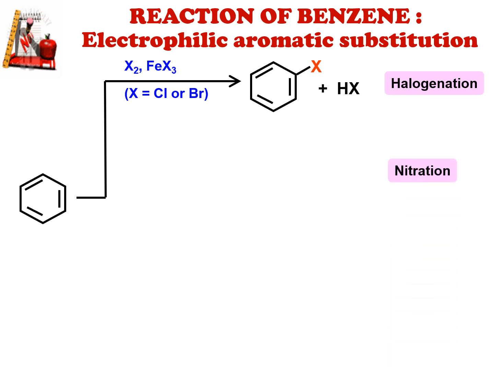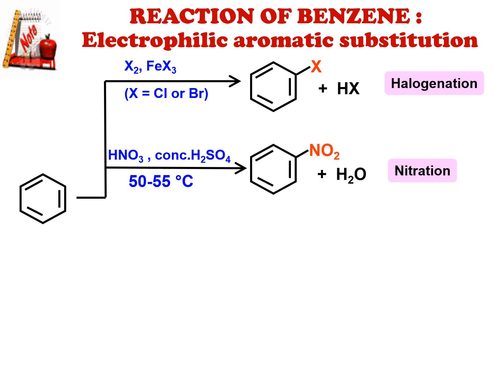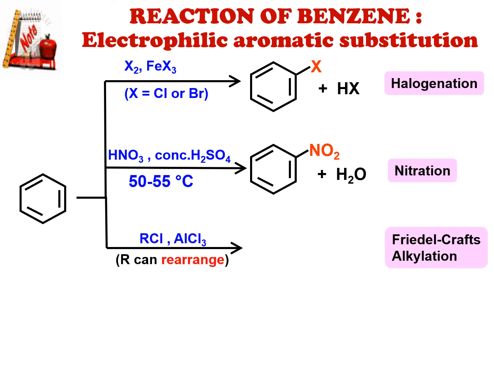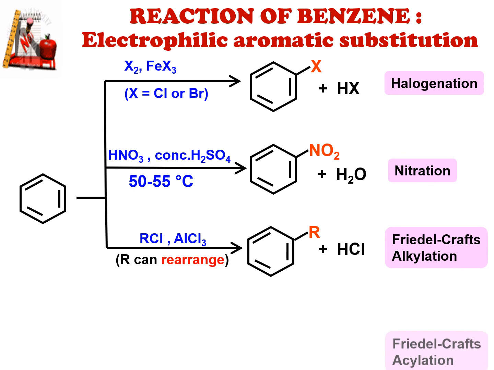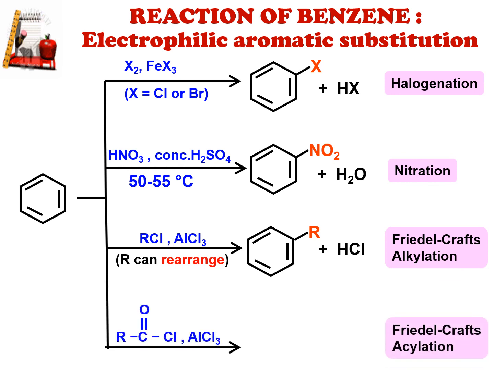Nitration is the reaction of benzene with nitric acid and concentrated sulfuric acid at a temperature of 50 to 55 degrees Celsius. The chemical reaction produces nitrobenzene and water. Friedel-Crafts alkylation is the reaction of benzene with alkyl halide and aluminum chloride. The products formed are alkylbenzene and hydrogen chloride. Friedel-Crafts acylation is the chemical reaction of benzene with acyl halide in the presence of aluminum chloride. The products formed are ketone and hydrogen chloride.